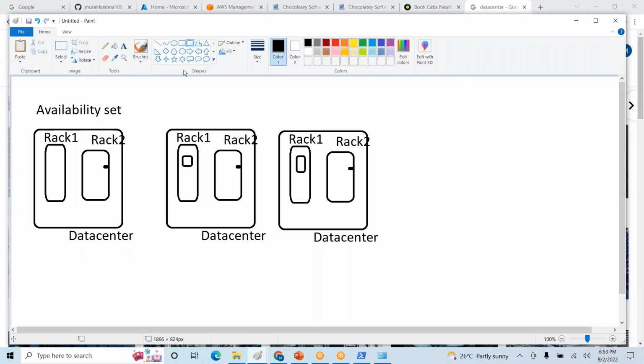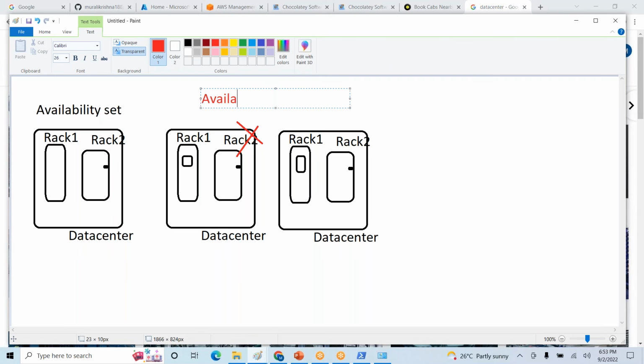If you have any issue with one data center, still you have one more data center. Again, your application will be safe. This scenario, we can call it as availability zone. It will try to maintain more than one data center.